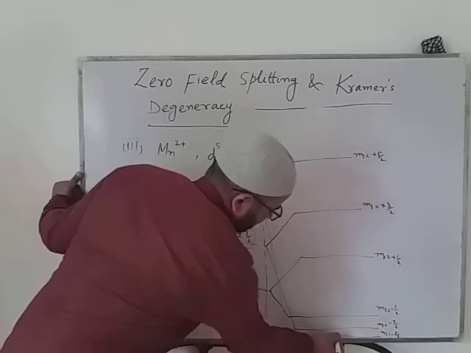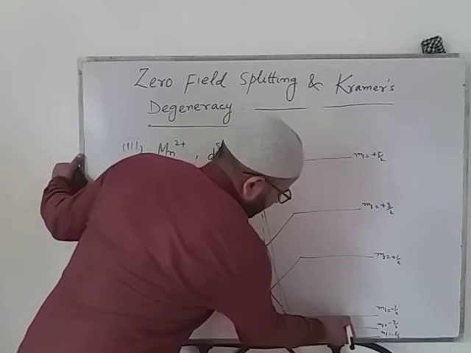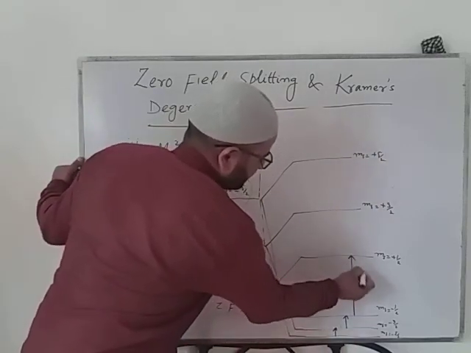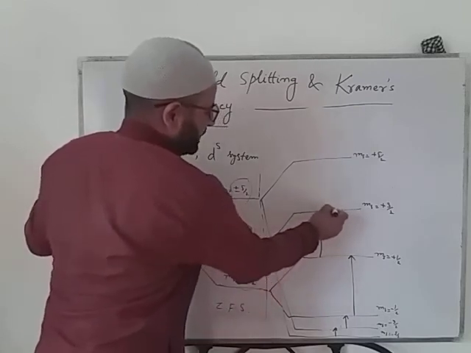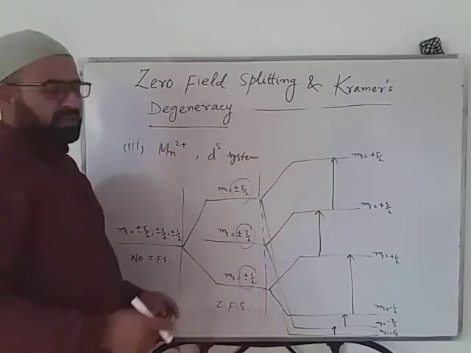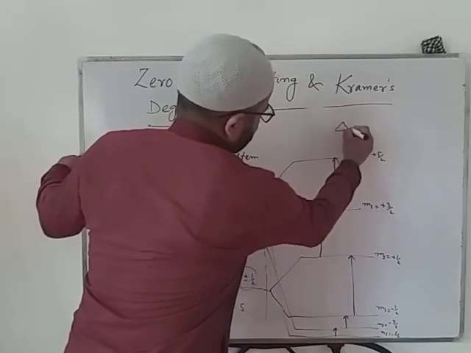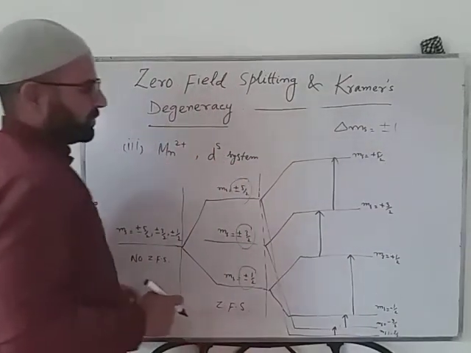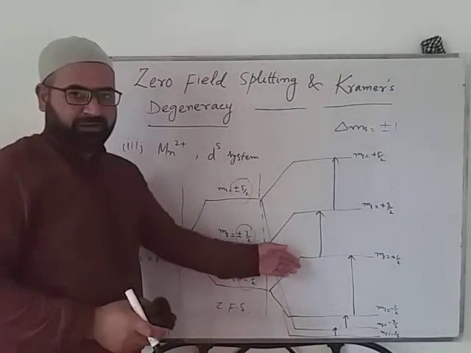Here the allowed transitions will be from minus 5 by 2 to minus 3 by 2, from minus 3 by 2 to minus 1 by 2, from minus 1 by 2 to plus 1 by 2, from plus 1 by 2 to plus 3 by 2, and then from plus 3 by 2 to plus 5 by 2. So 5 types of transitions are possible here, which are governed by delta ms equal to plus minus 1.